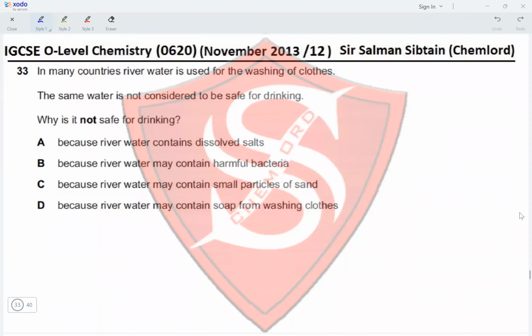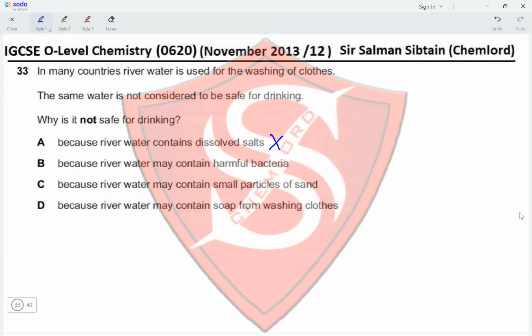Question 33. In many countries, river water is used for the washing of clothes. The same water is not considered to be safe for drinking. Why is it not safe for drinking? Because river water contains dissolved salts. Even the drinking water contains dissolved salt. So this is not the reason.